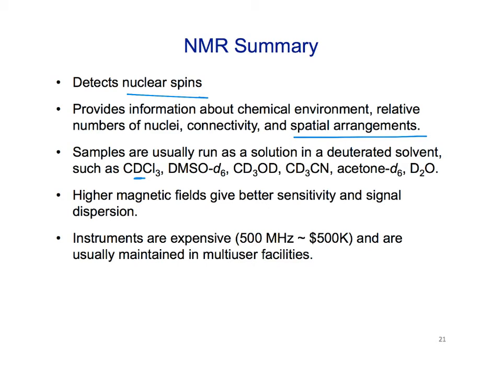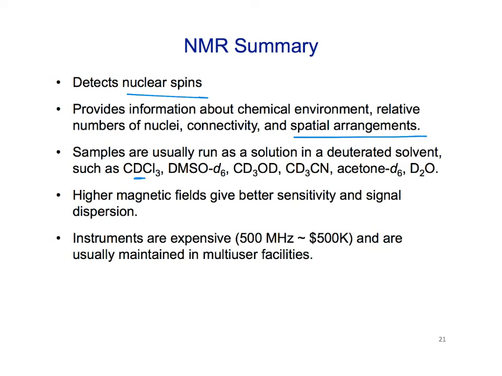And the reason is because chloroform is CHCl3. If you took just regular chloroform and dissolved your sample in it and tried to run a proton NMR spectrum, the concentration of your analyte is way lower than the concentration of the bulk solvent. So the H from chloroform would be a huge peak, and all of the ones that you want to look at for your analyte would be tiny.